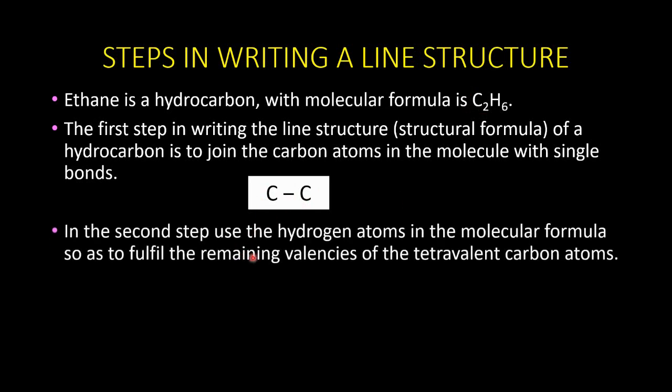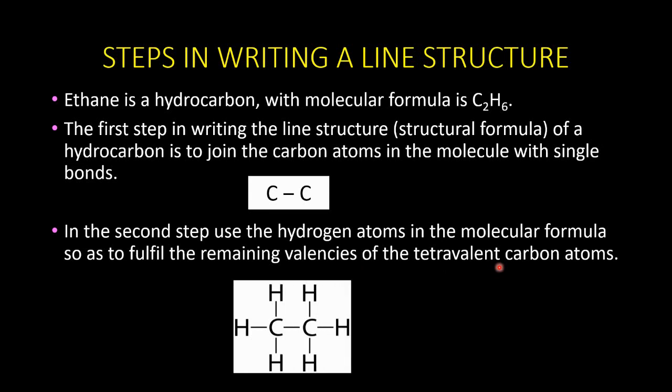The second step is to use the remaining hydrogen atoms. Here we have 6 hydrogen atoms. We are going to use these 6 hydrogen atoms to fulfill the valency of the carbon atoms. We know that carbon is tetravalent, meaning that the valency of carbon is 4. So this is how we are going to fit the hydrogen atoms so that the tetravalency of carbon is fulfilled. This is how we will write a line structure.